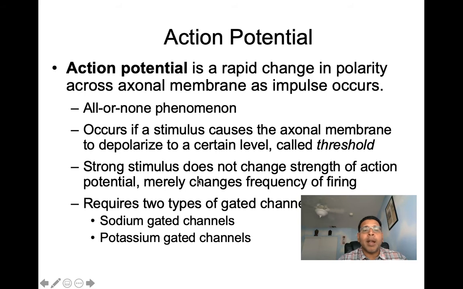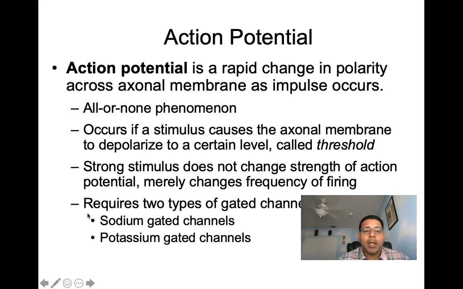The strong stimulus does not change the strength of the action potential. The action potential is going to remain the same strength. It causes the voltage change to happen to about plus 30. It's a voltage change of about 100 millivolts, we said. So that quantity of voltage change is not going to change. So even if you have a strong stimulus, again, it does not change the strength of an action potential. It merely changes the frequency of firing. So instead of having an action potential that goes up 200 millivolts, no. We're just going to have more action potentials generated if we have a stronger stimulus.